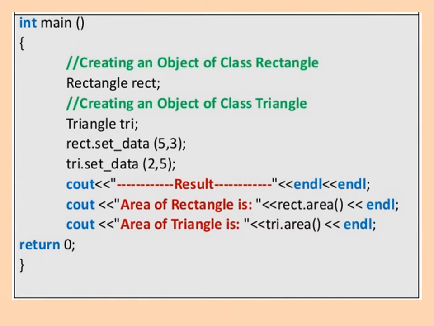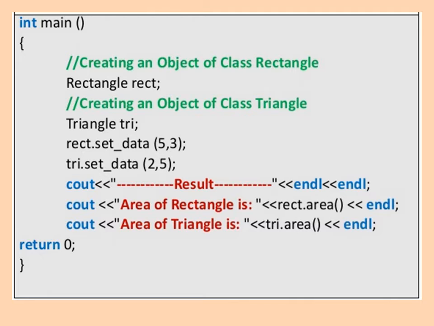Now see in the main function, int main. Here we are creating an object of the class rectangle, rect, and an object of the class triangle, tri. So two objects created for the two different classes. Then rect dot set data 5, 3. So here we are calling the set data function from the shape class using the rect object, and 5 and 3 values we are passing for the width and height. Then tri dot set data 2, 5.